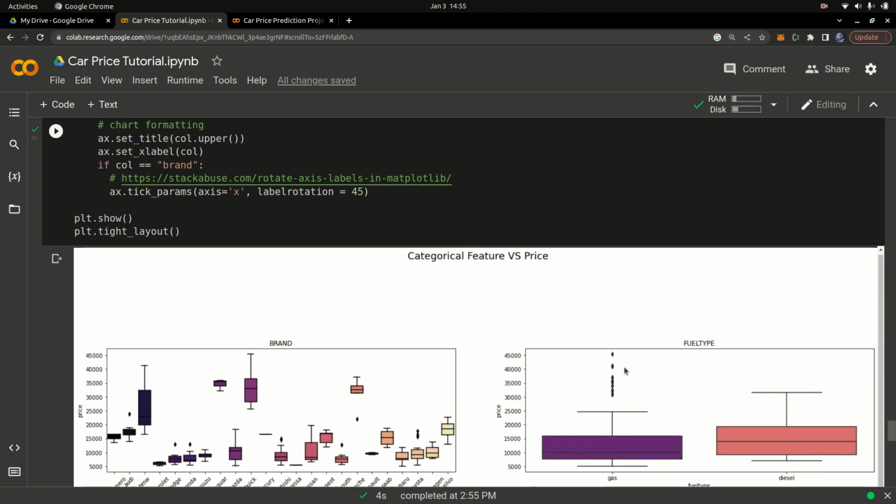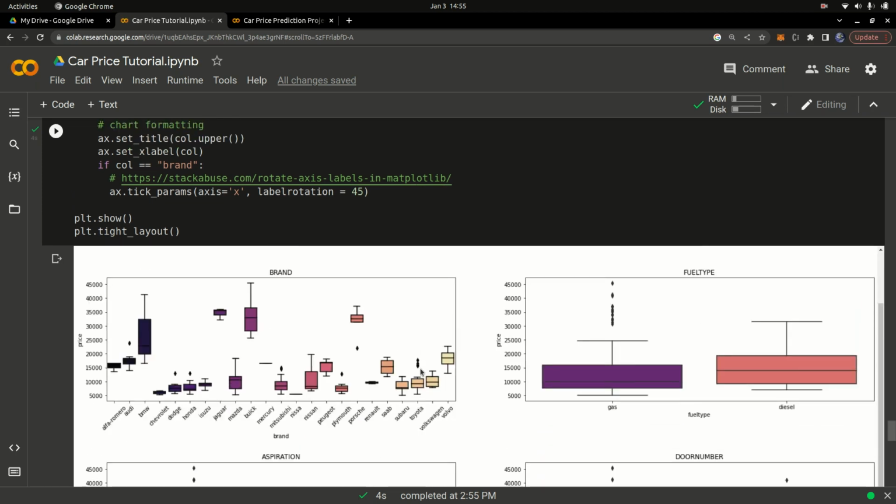So you can see you have the brand. You can compare the brand with the price. So this is the brand and then the price. You can see I think Porsches are quite expensive. You can see the Porsches right here, and these are called box plots.